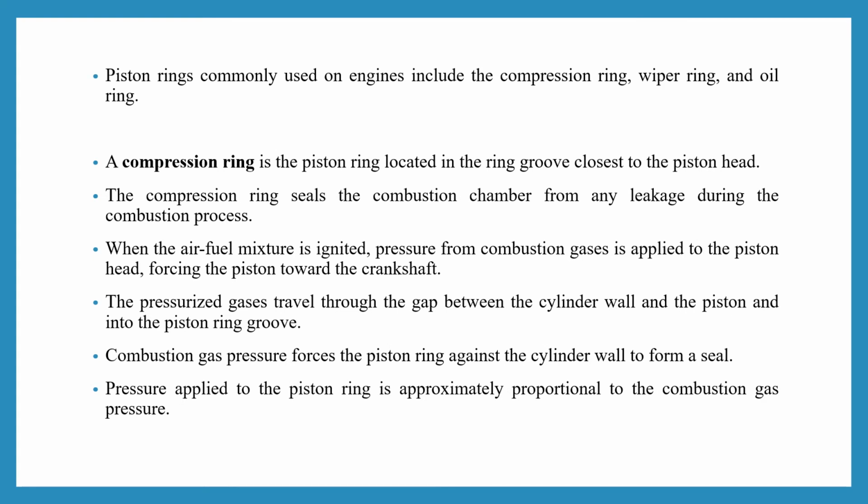The piston rings commonly used in engines include 3 types. Number 1, compression ring. Number 2, wiper ring, and number 3 is oil ring. The compression ring is the piston ring which is located in the ring groove closest to the piston head.